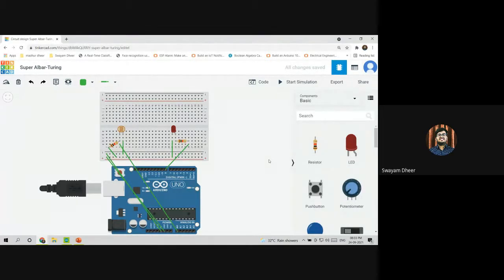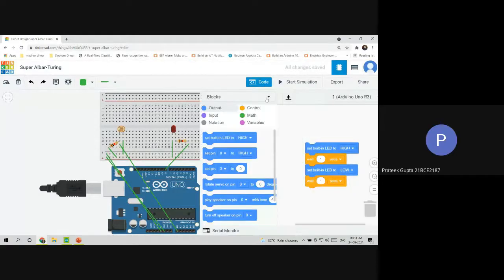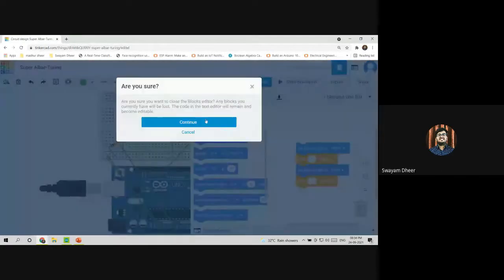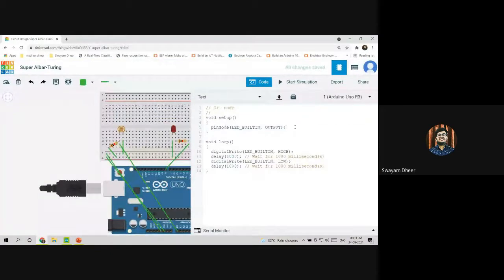Is everybody clear with the connections? Yes. Prateek, Gaurav, Aryan, Akansha, is everybody clear? Yes. So now the connections are done. Now we'll write the code. Again, we'll select text, continue. So again, please remove this. This is the basic.